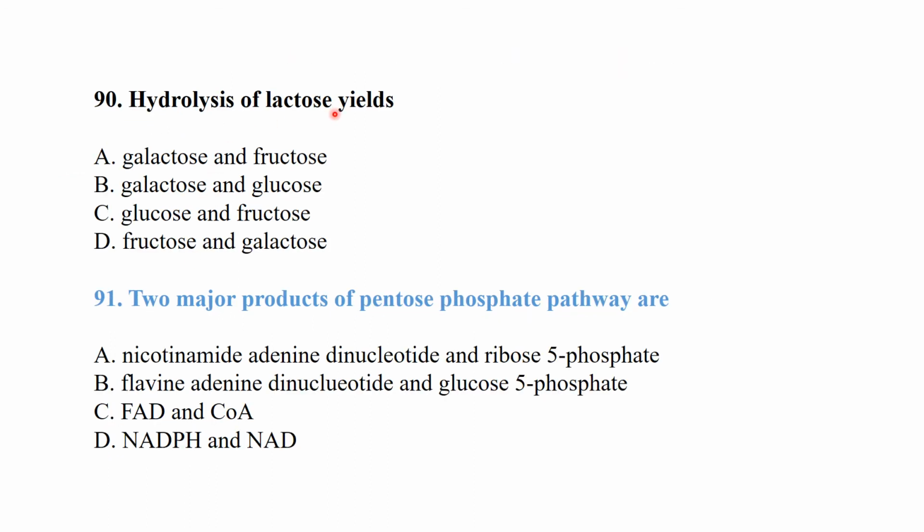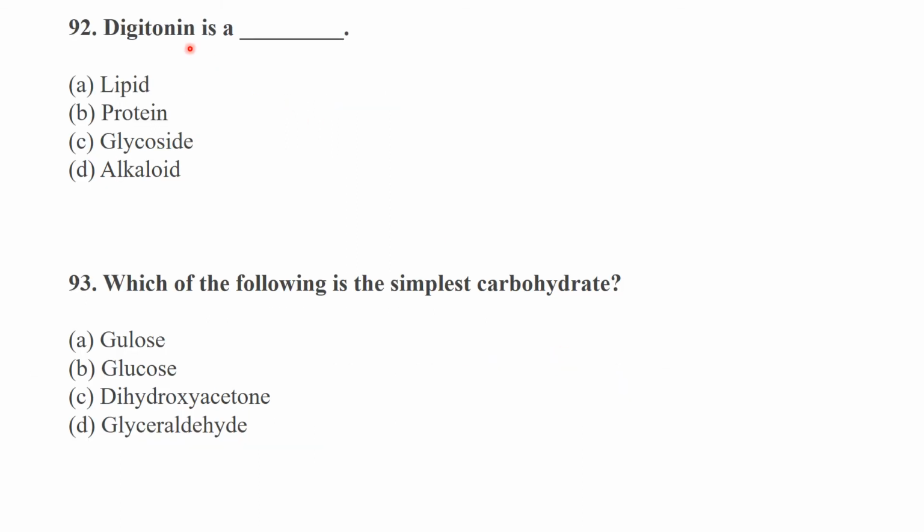Hydrolysis of lactose yields glucose and galactose. Two major products of the pentose phosphate pathway are NADPH and ribose 5-phosphate. Digitonin is a glycoside. Which of the following is the simplest carbohydrate?